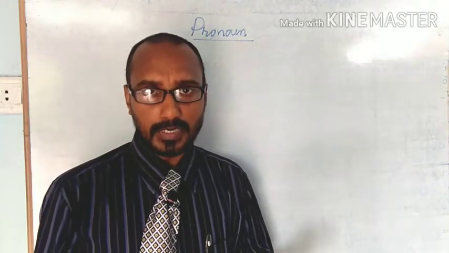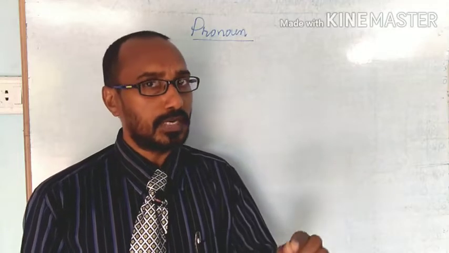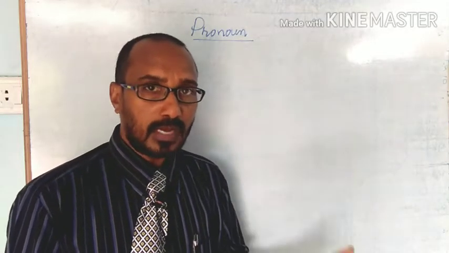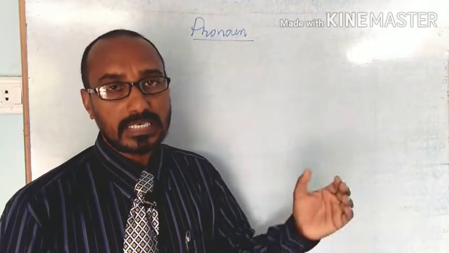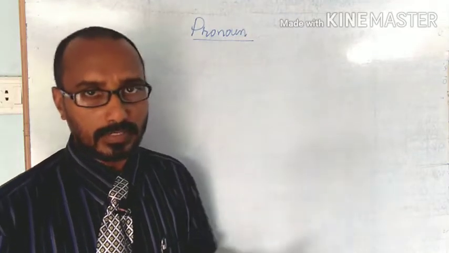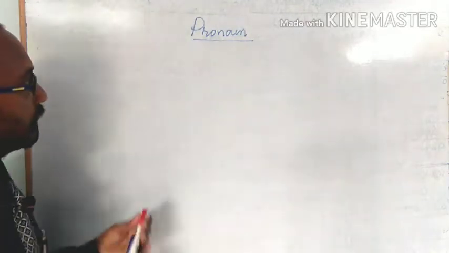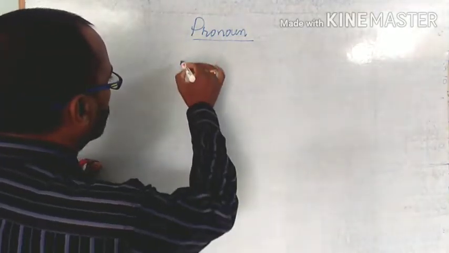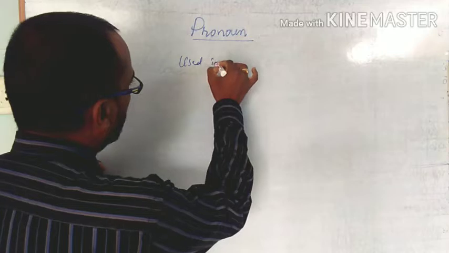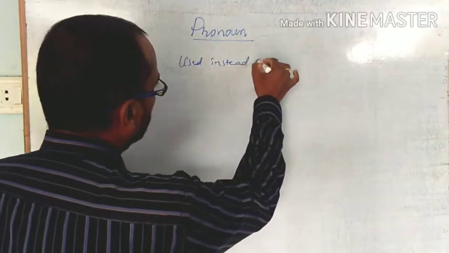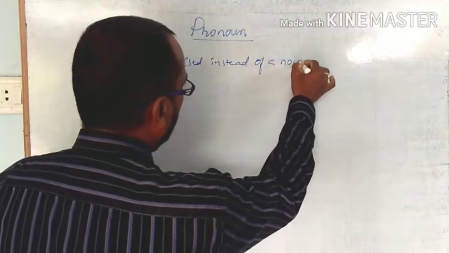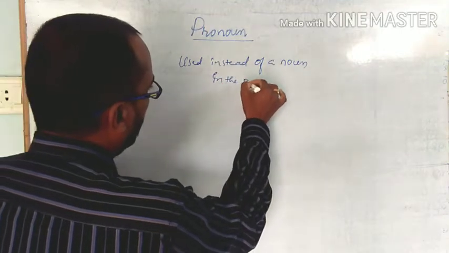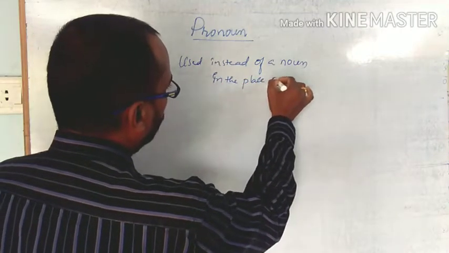Ramu is a tall boy. He comes to college regularly. So there, instead of Ramu, we use he or she. See once here, a pronoun is used instead of a noun. Instead means in the place of a noun.